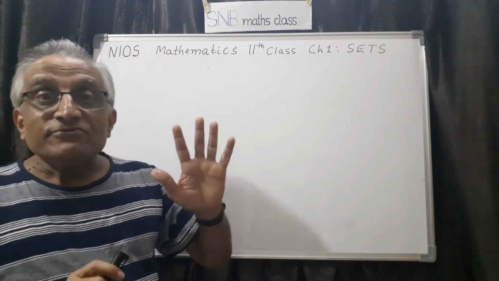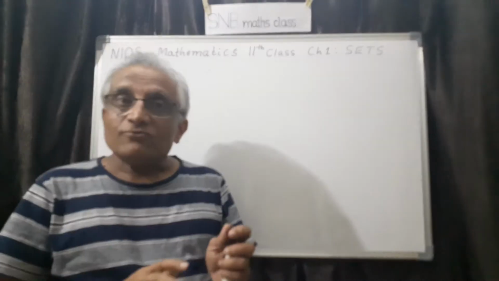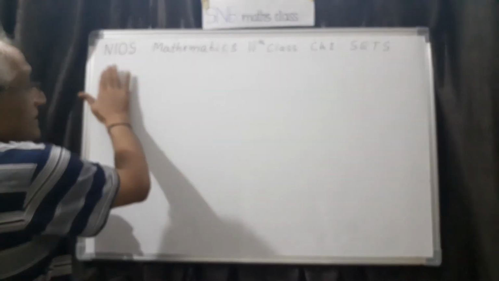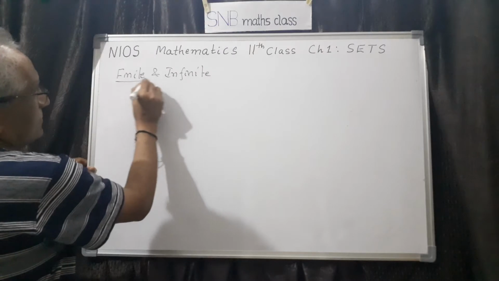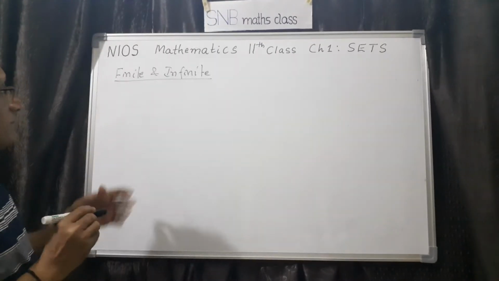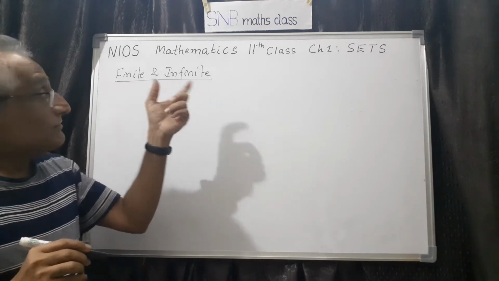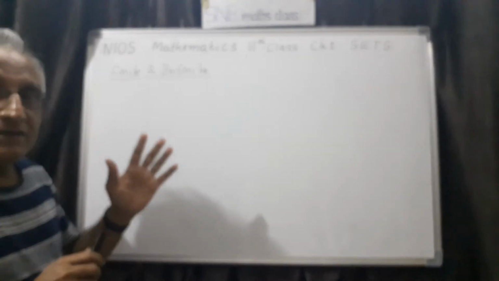Different types of sets are there. We have to understand different types of sets. One is finite set. Another one is infinite set. So what is the difference? What is the meaning of finite set? In the word itself, it is clear. Finite set means a set which contains a finite number of elements.